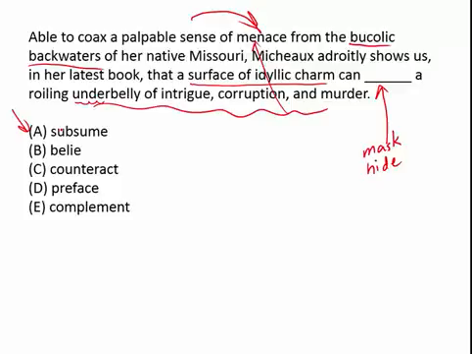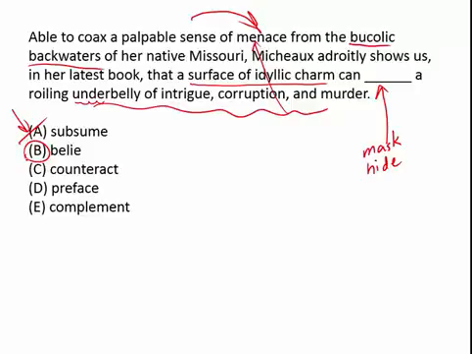And that's obviously a pretty vague definition. But if I were to say, oh, look, in the GRE, we have geometry, and it is subsumed under the general math section. That means it's placed under it or as a part of it. That doesn't really make sense here. What word does make sense, though, is belie, which is to falsely represent or disguise, to hide, to cover up, as we have here, which is the answer.